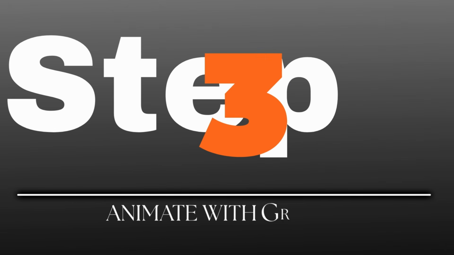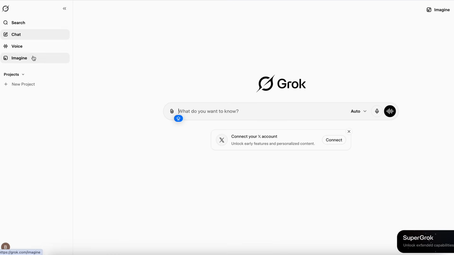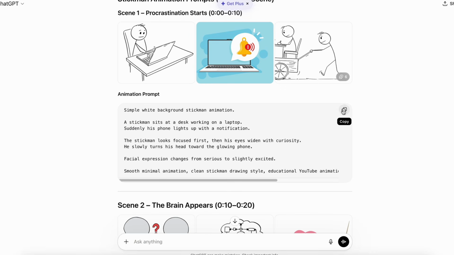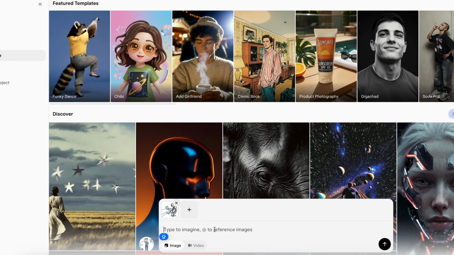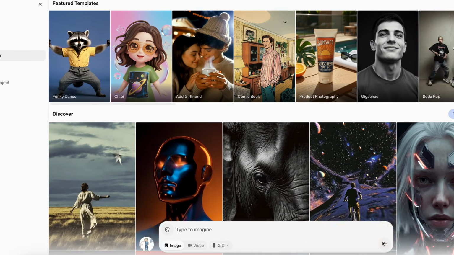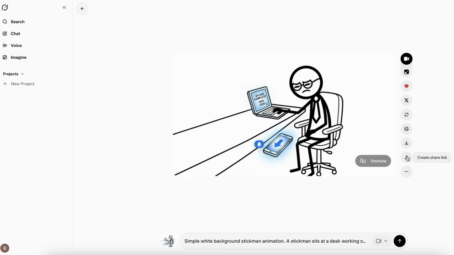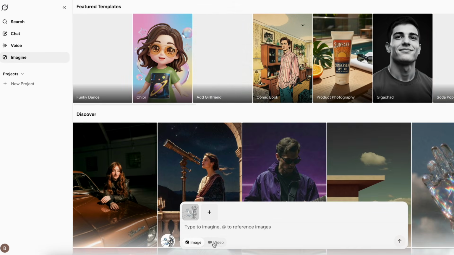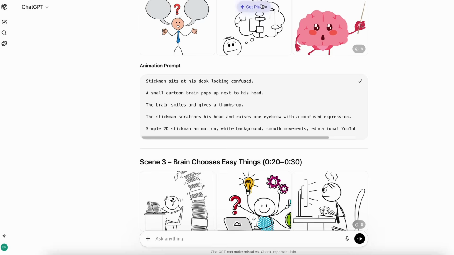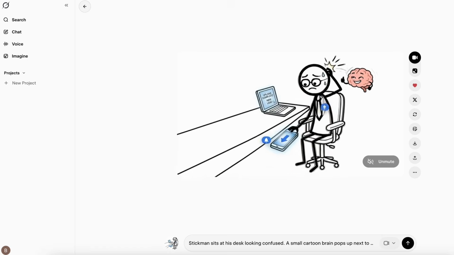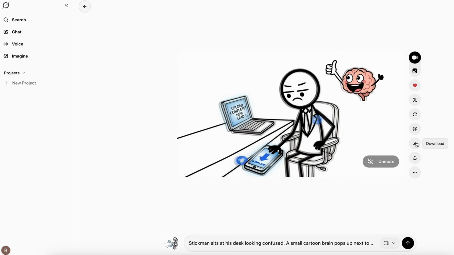Step 3. Animate with Grok AI. Go to Grok AI. Click on Imagine. Upload your first scene image. Paste the first video animation prompt from your ChatGPT output. Generate. Once it's done, upscale to 1080p. Download. Move to scene 2. Same steps. Upload. Prompt. Generate. Upscale. Download. Repeat until every scene is animated.